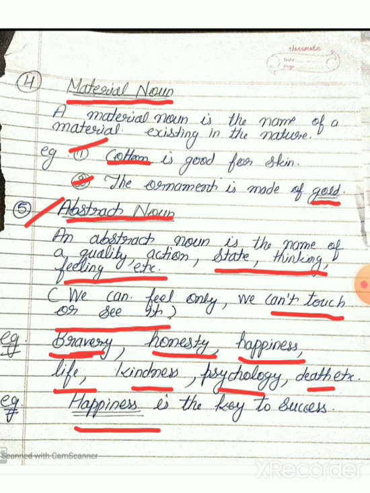It means an abstract noun is the name of any quality, action, state, thinking, feeling, etc. We should always remember, don't forget, we can feel only the abstract noun. We can't touch or see it.